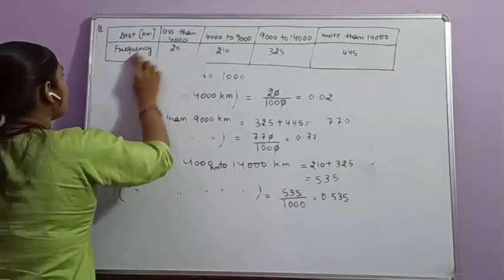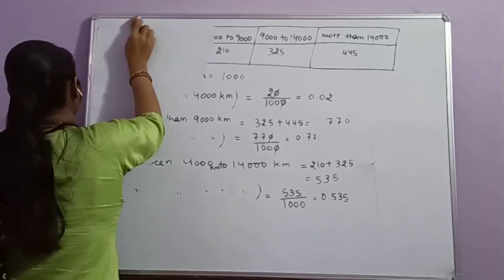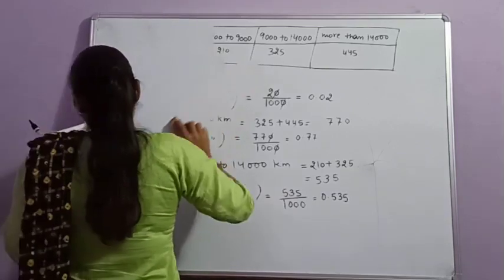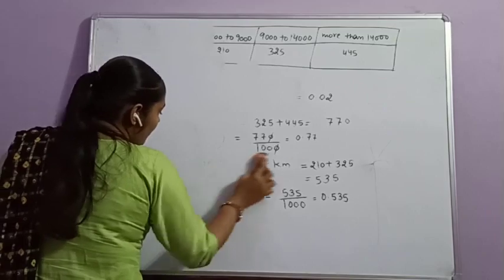Next is: the percentage of marks obtained by a student in the monthly unit test is given below.